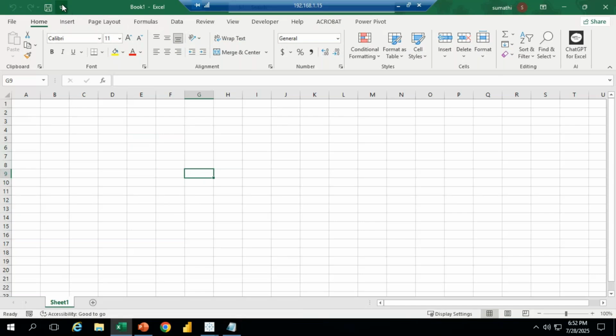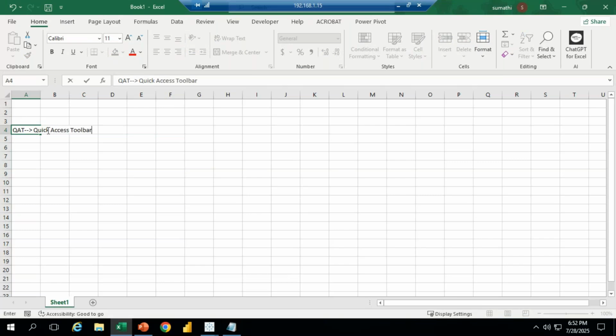Okay, this is what we call the quick access toolbar, shortcut QAT. What is that quick access toolbar?